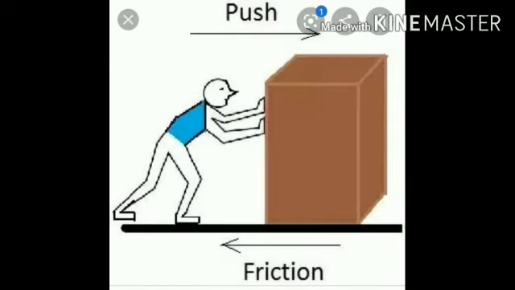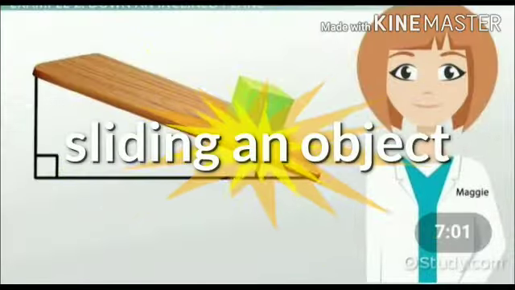Second is frictional force. The force which always opposes the motion of one body over another is called frictional force. It is always opposite to the motion. You can see here, when a man pushes a heavy box, then there is a friction opposite to the motion of the box.